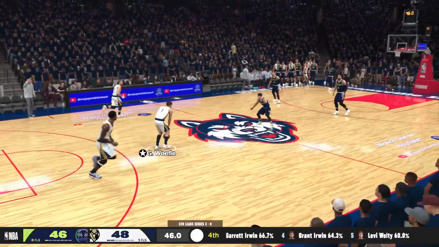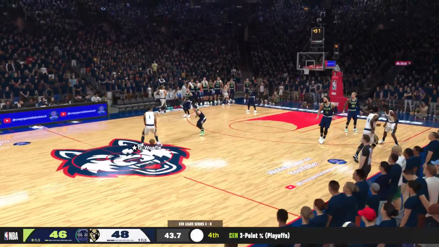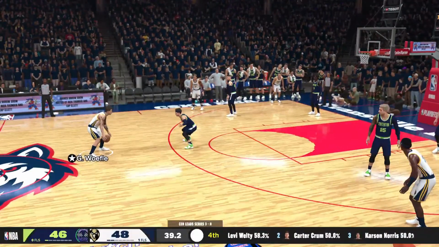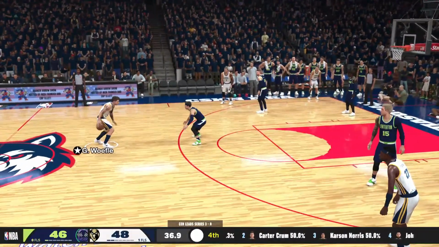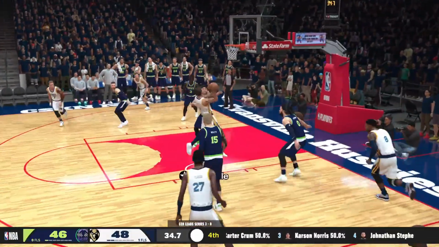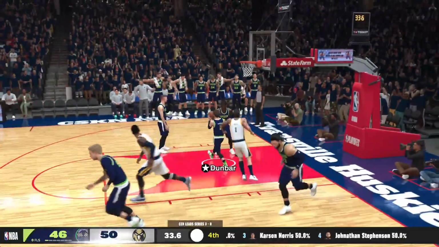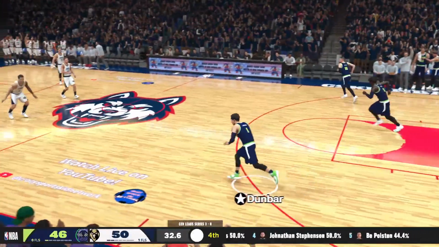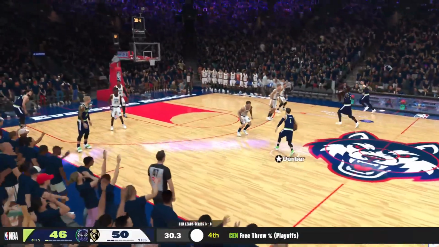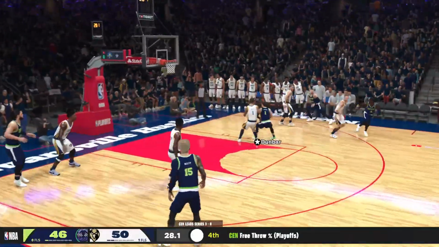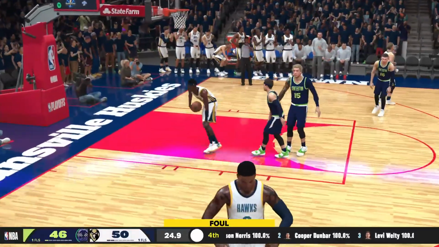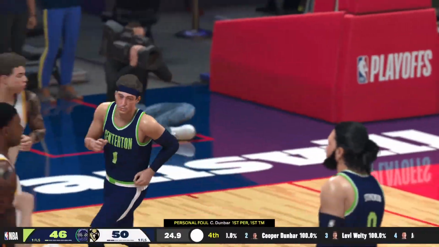Now here's Gavin Wolfley. Wolfley has the ball. Centerton still has enough time. Here's Wolfley. Wolfley holds the ball himself. Wolfley drives it in. He will score again. Now they have to be fast and furious. Here's Dunbar. Dunbar looks. Going up for 2. He will miss. Pearson will rebound. It's a foul by Dunbar.